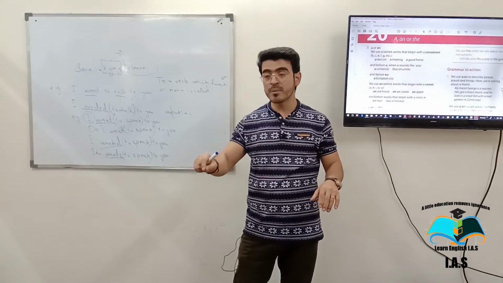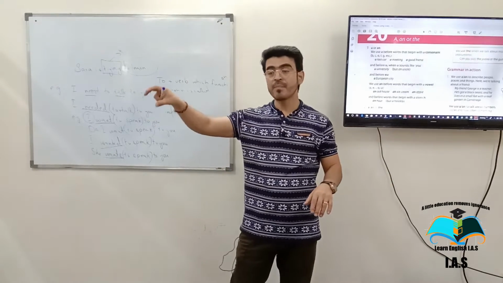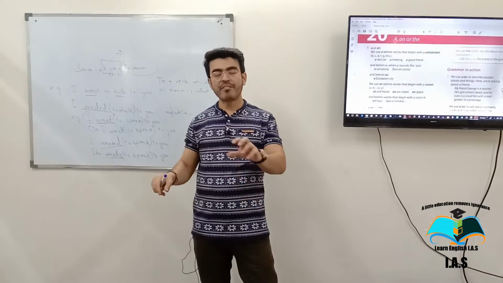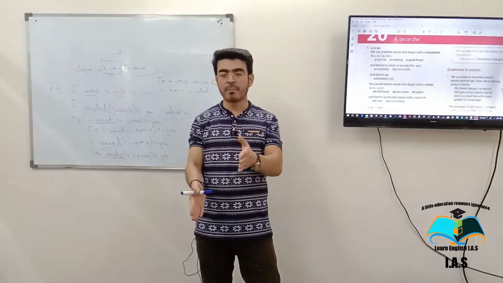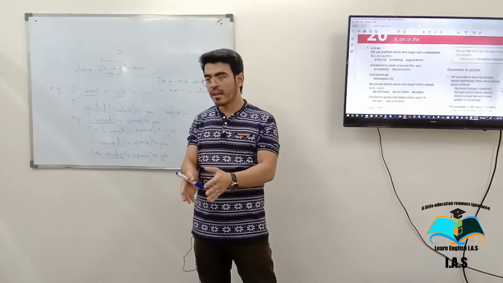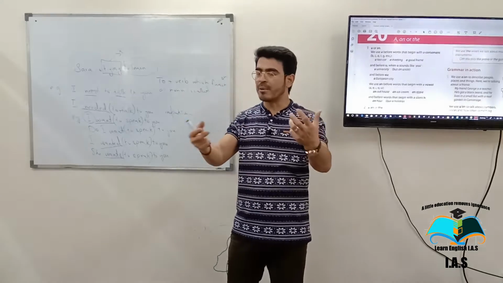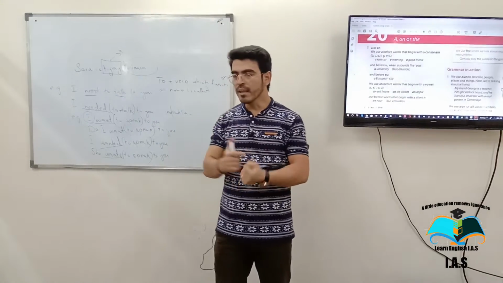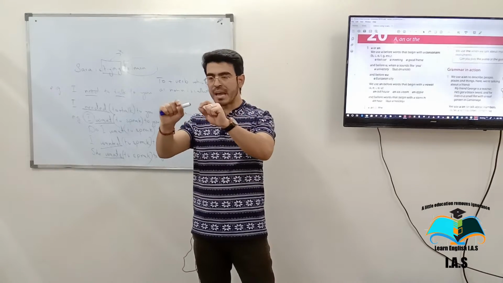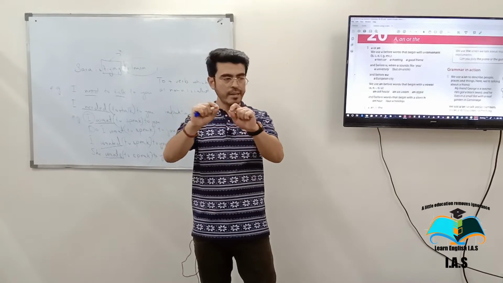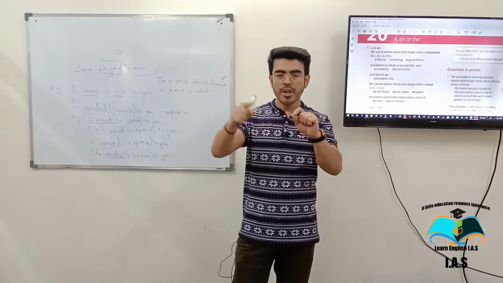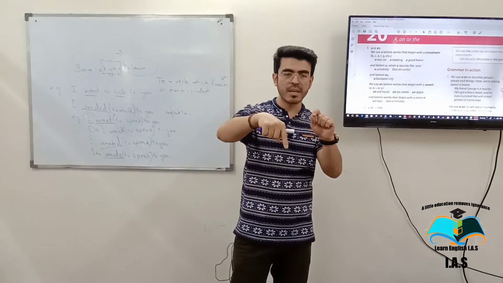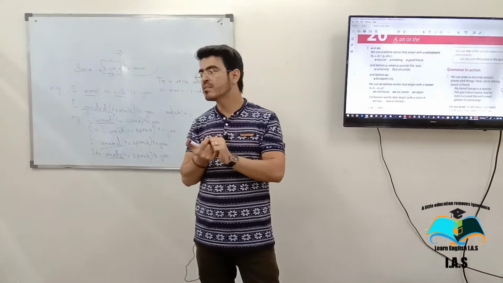Now I am going to particularize my camera. If you want to talk about something particular, use the. If you're talking about something general, you use a. Now I'm just giving you two examples, right? You decide where I have to use a and where I have to use the.